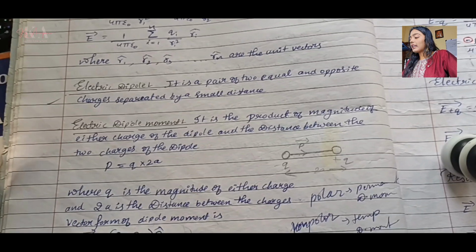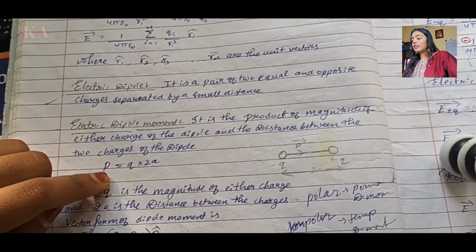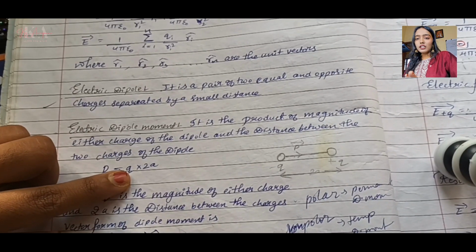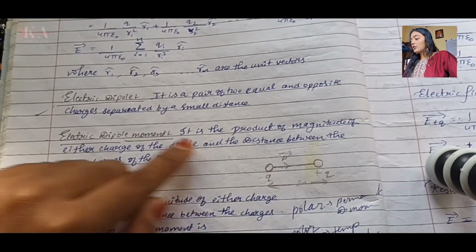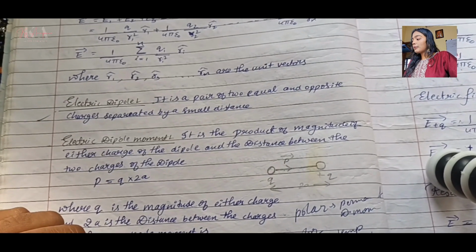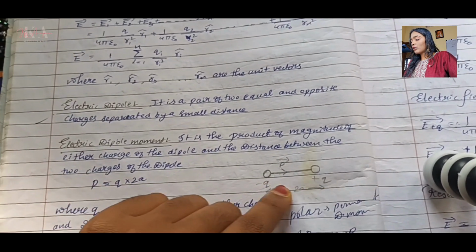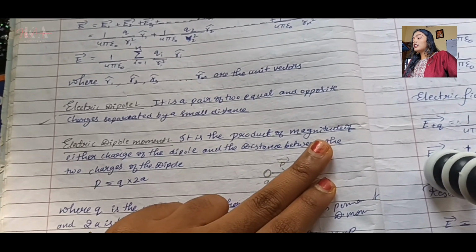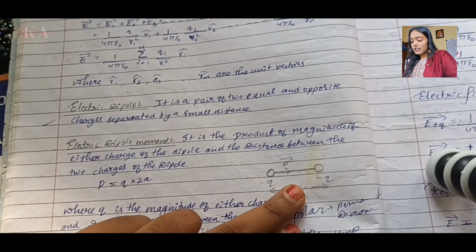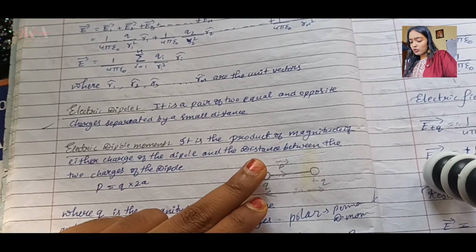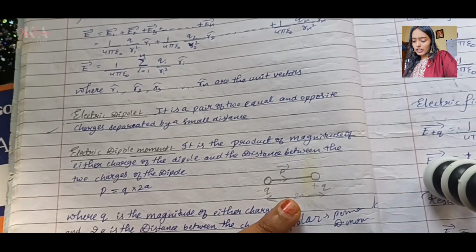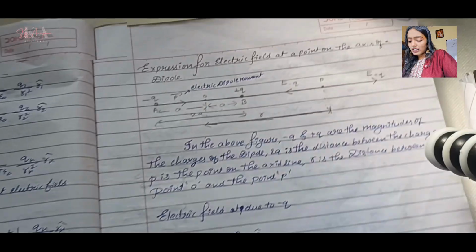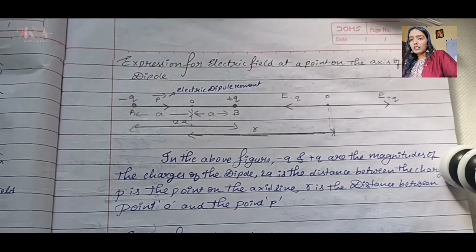So then electric dipole moment: it is the product of the magnitude of either charge of the dipole and the distance between the two charges of a dipole. So don't think too much. Here you have the formula, right? So what is electric dipole moment? It is basically the product of the magnitude of either charge, meaning either this one or this one, of the dipole and the distance between the two charges of the dipole. Here the distance is there, right? So we take the magnitude of either one charge present in the dipole, and then we take the distance between the two charges of the dipole, okay.